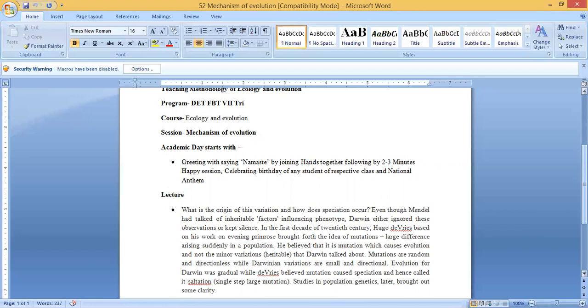Mutations occur suddenly, and they keep changing the population. He believed that it is mutation which causes evolution, and not the minor heritable variations that Darwin talked about. The mutations are random and directionless, while the Darwinian variations are small and directional.